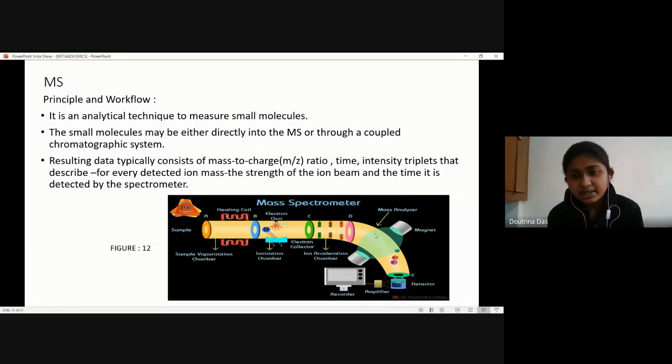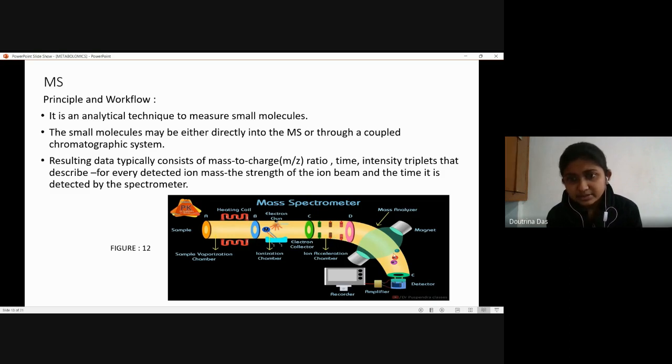Now, how does this mass analyzer detect? The detection is on the basis of their m by z ratio. M by z is mass to charge ratio. Now, usually for easier calculations, the z or the charge is taken to be equal to 1. So, m by z or m by 1 ratio is basically depicting the masses of all the ions that are coming out. So the term is mass analyzer. After this, the mass analyzer analyzes the ion beams or the ions that are coming out from here.